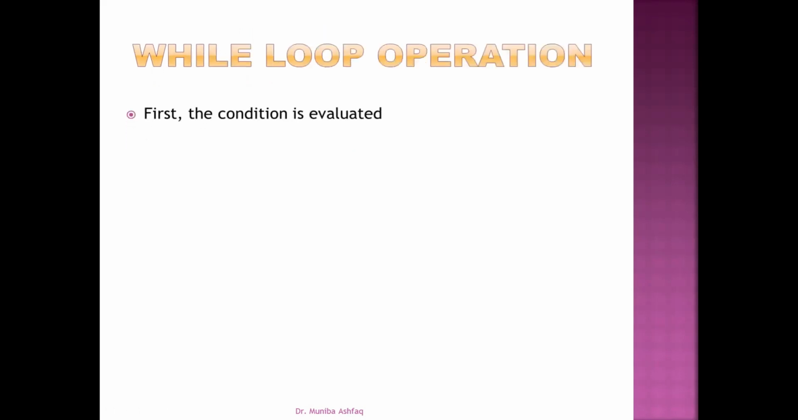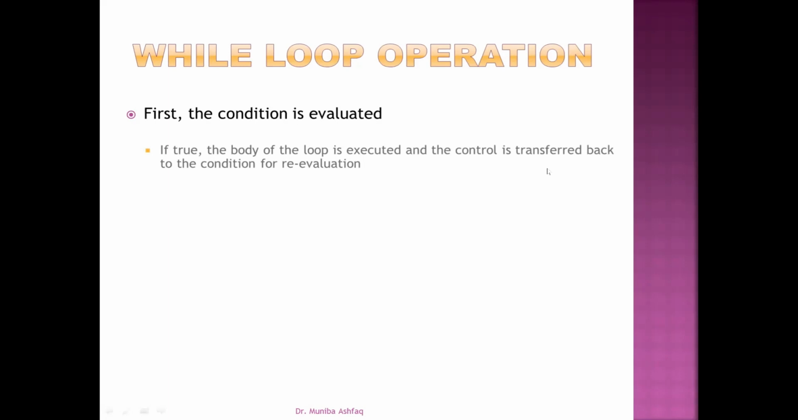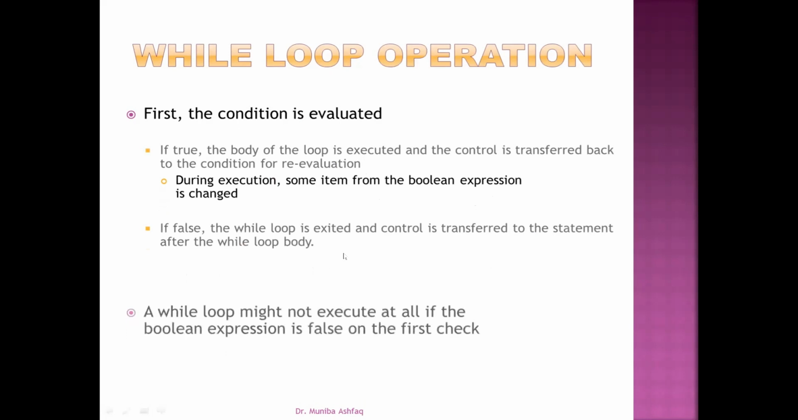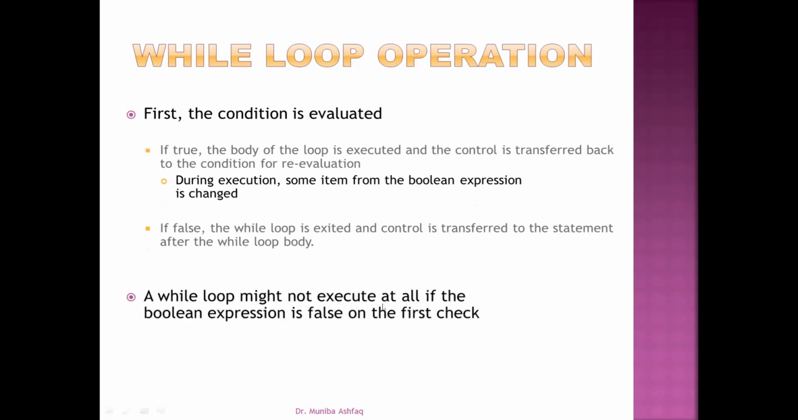While loop operation: first the condition is evaluated. If true, the body of the loop is executed and the control is transferred back to the condition for re-evaluation. During execution, some item in the Boolean expression is changed. If false, the while loop is exited and control is transferred to the statement after the while loop body. A while loop might not execute at all if the Boolean expression is false on the first check.